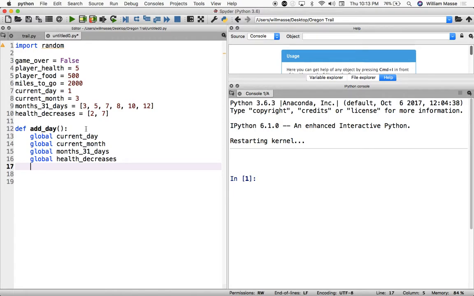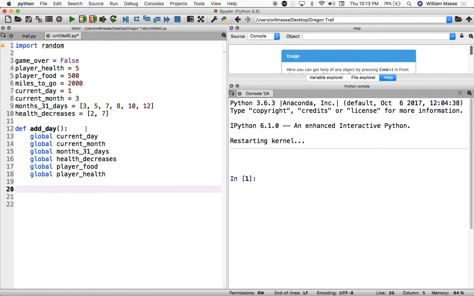Also, every day that goes by, we're going to lose food, so we'll need the variable player food. And some days our health goes down, so we're also going to need to be able to change that variable. So we're going to pull in player health. And so now that we have all our global variables, we can go ahead and start coding our function.